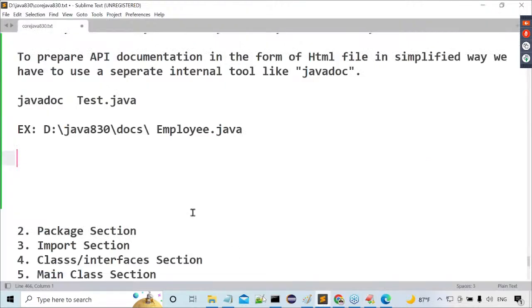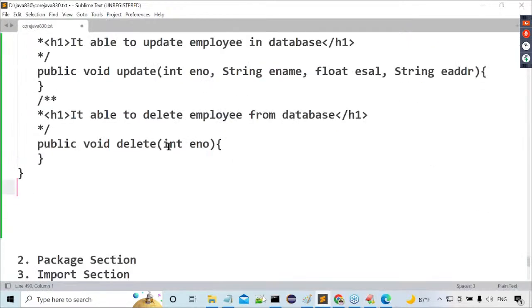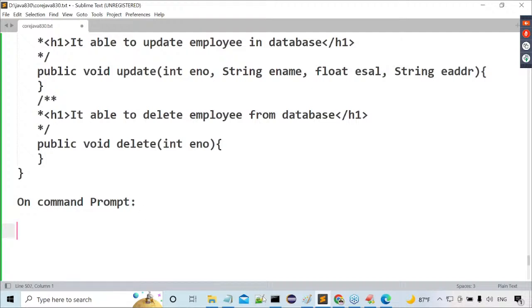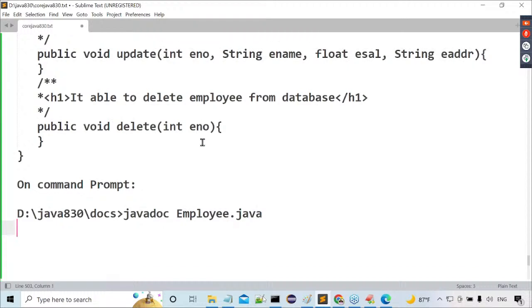Let me copy this total code. Then on the command prompt, what do we have to do? We have to go to the location d:/Java 830/ then docs. Then inside this, what is the command? javadoc space employee.java. Then what is it able to generate, sir? Here we can observe this clearly.